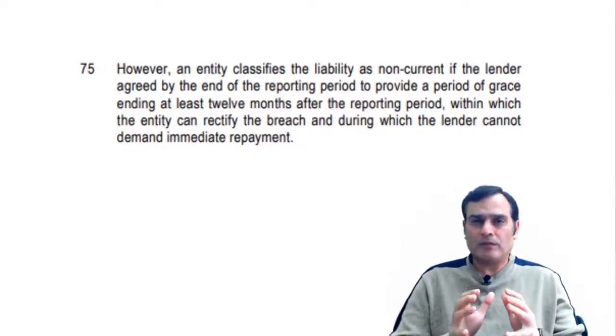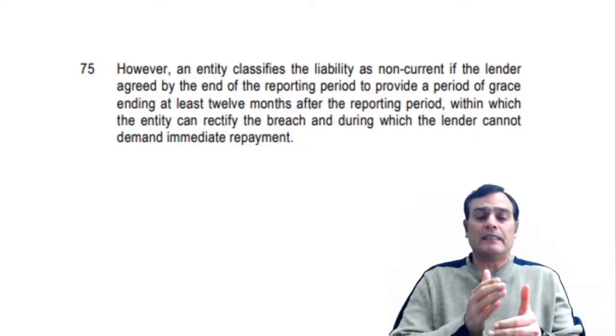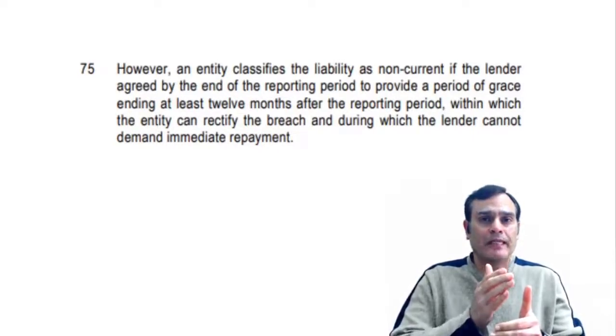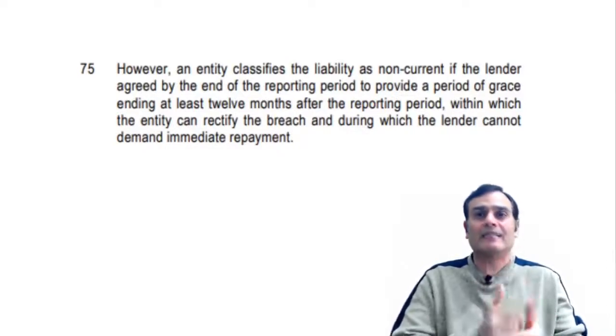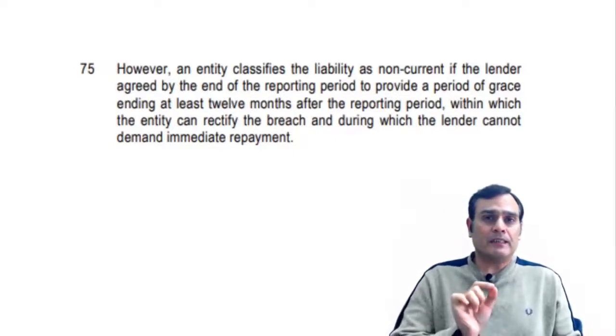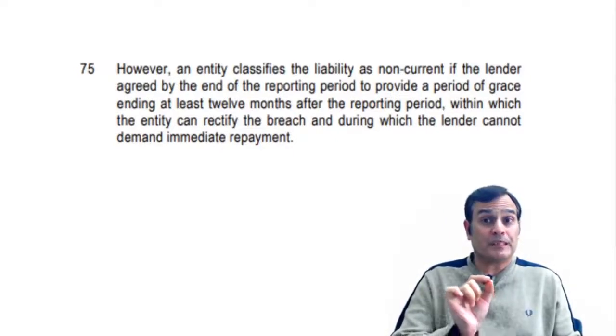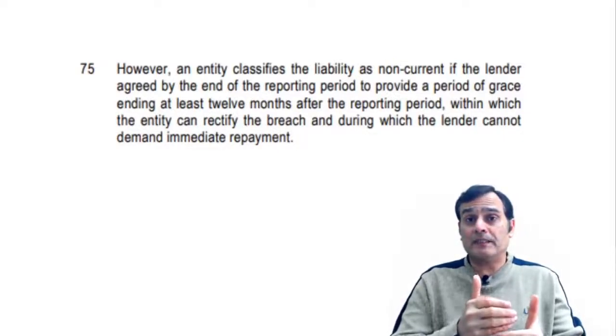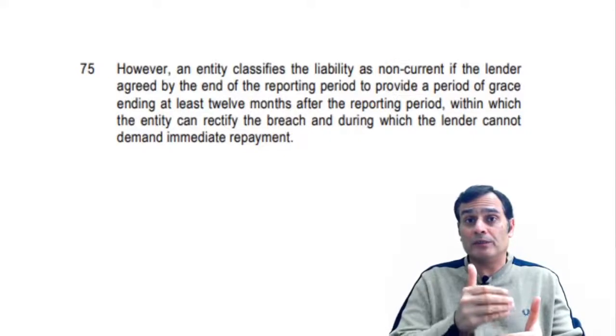Now, what is important for the para number 75 is that the lender should have agreed before the end of the balance sheet date. That's one. And secondly, he allowed a period of grace which is at least 12 months after the reporting period. That means the grace period allowed is 12 months or more than 12 months.